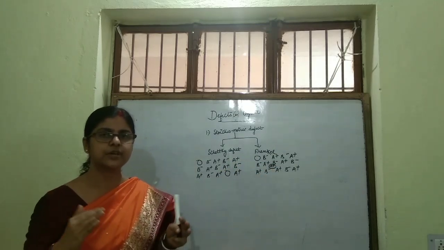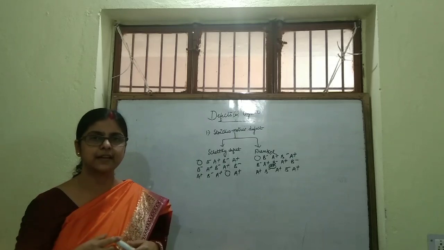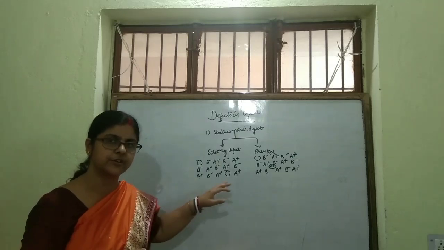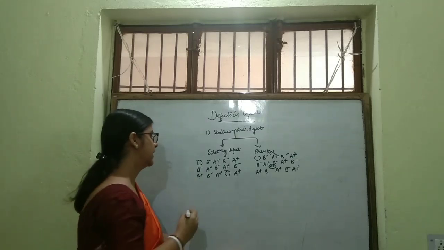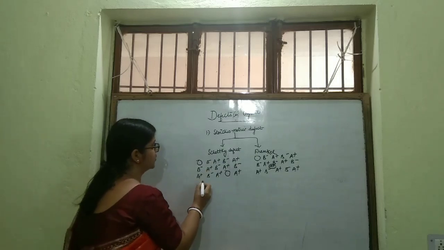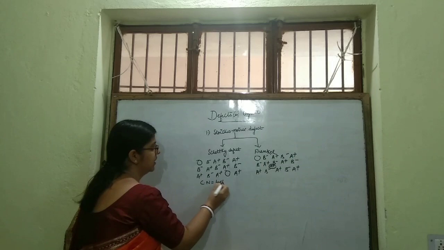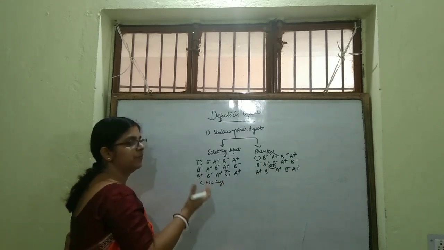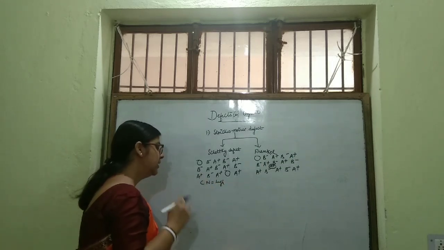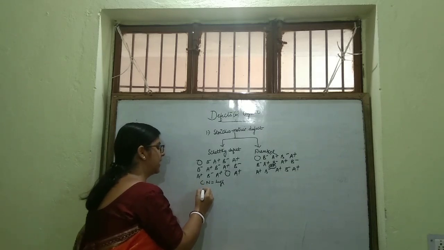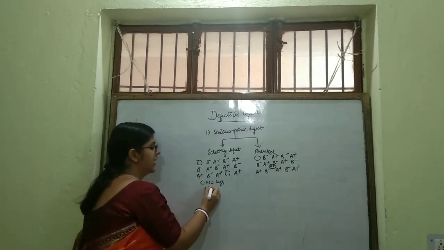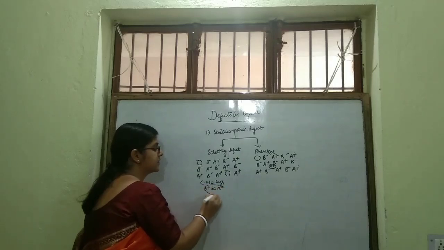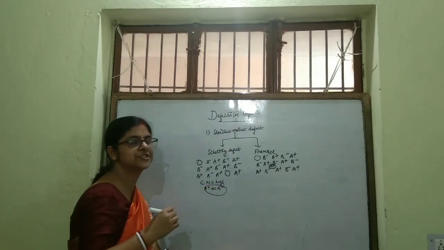Now I'll deal with some of the examples and some of the consequences of these two. See, here Schottky defect is shown by the compounds having high coordination number. Here the size of cation and anion are almost same.